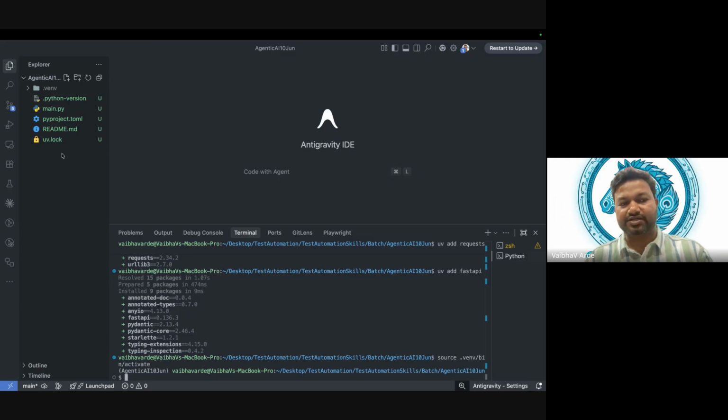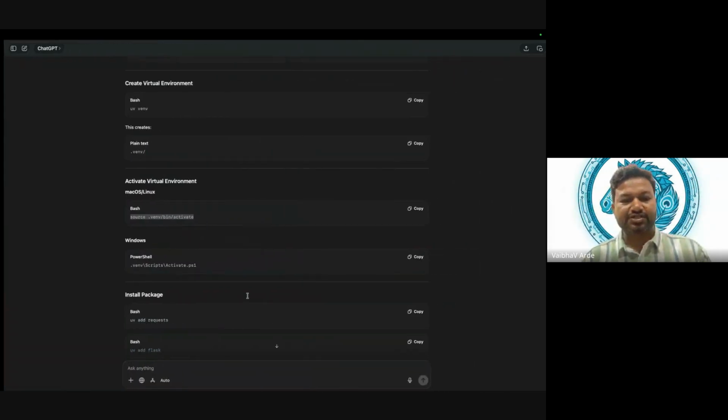We know how to add packages. And one more thing, since many of the people who are already in the Python world always go ahead and create a requirements.txt, and they use that file to install all the packages. Most of the projects still follow the same fashion. So don't get surprised if you see somebody using UV and still using a requirements.txt file to install the packages. That legacy thing is still being followed. So let's move ahead.